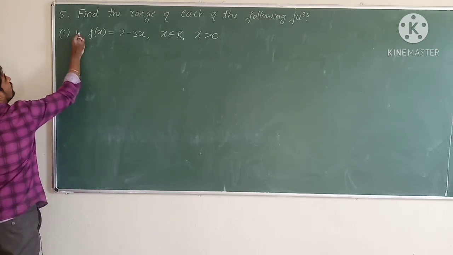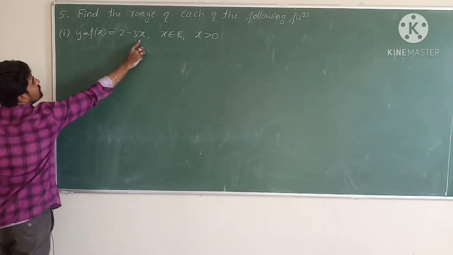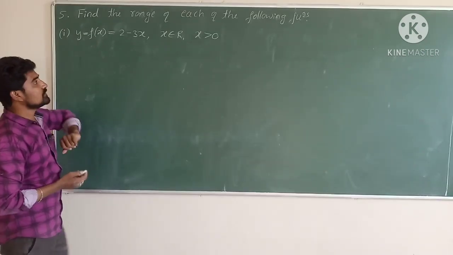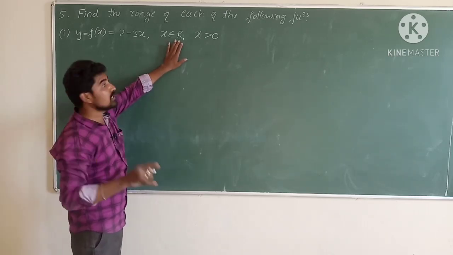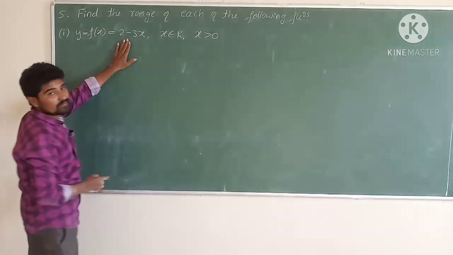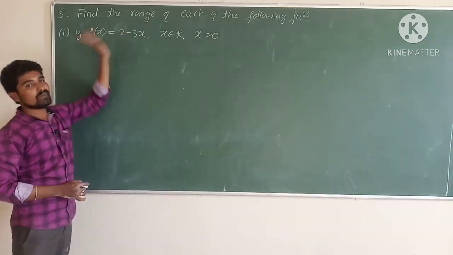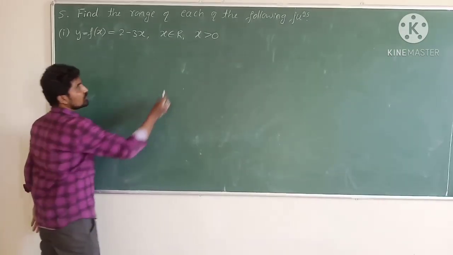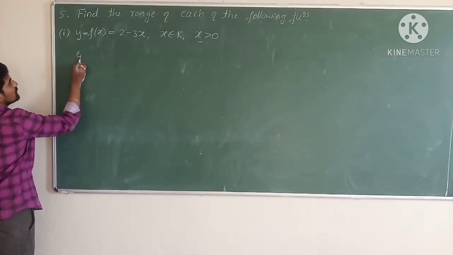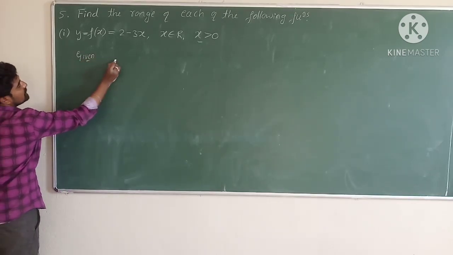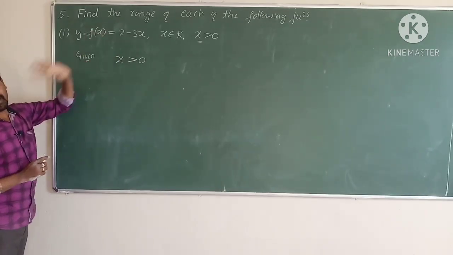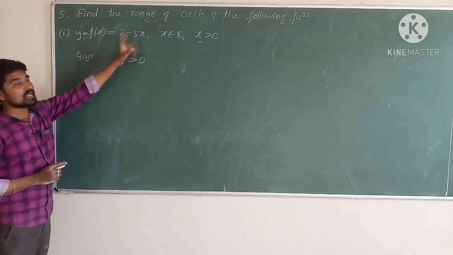Let y is equal to f of x is equal to 2 minus 3x. It is given that the domain of this function is set of real numbers and the condition is x should be greater than 0. Only positive values are the domain of this function. We need to find out the range. The given condition is x is greater than 0. What we need now is the y value, and y is equal to 2 minus 3x.